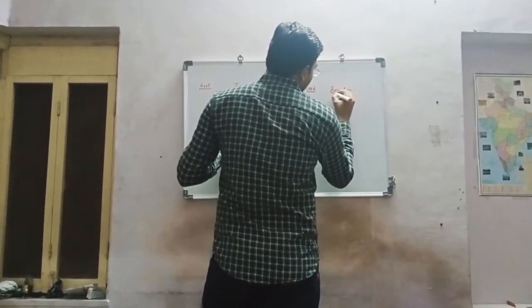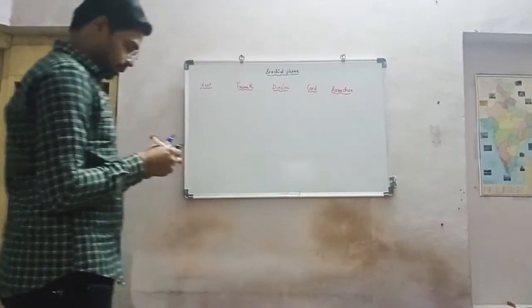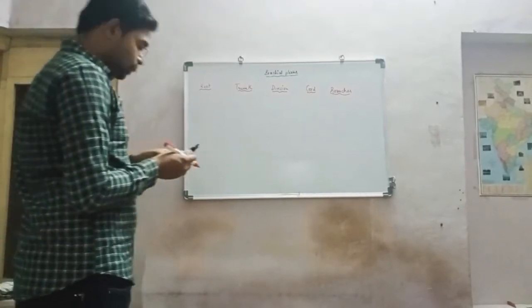It is easy to remember if we divide it into these parts. Now move to the roots.